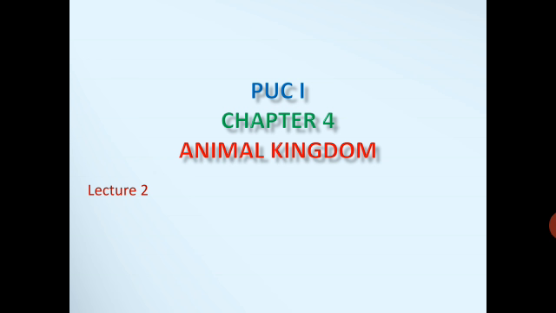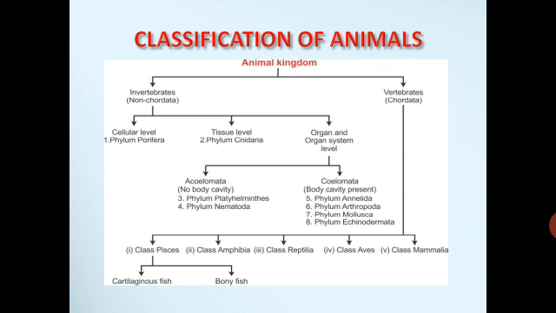In the previous class, we had begun the chapter Animal Kingdom, in which we have studied the basis of classification. Today, we will study classification of animals. Animal Kingdom is broadly classified into invertebrates and vertebrates, that is non-chordates and chordates. Non-chordates are further classified depending upon the level of organization.